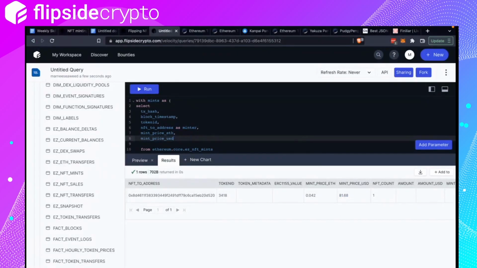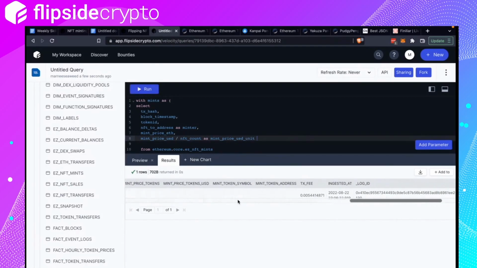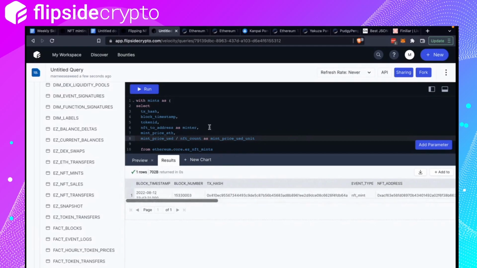Because I only want the minting price per token ID, I'm going to take this column divided by NFT count. And then this would tell me mint price USD unit. Is this confusing? Yeah, this works. NFT count is not important, transaction fee not important. Okay, cool.